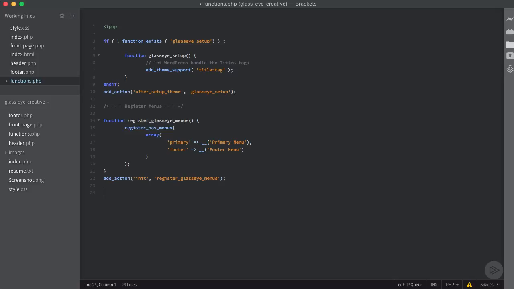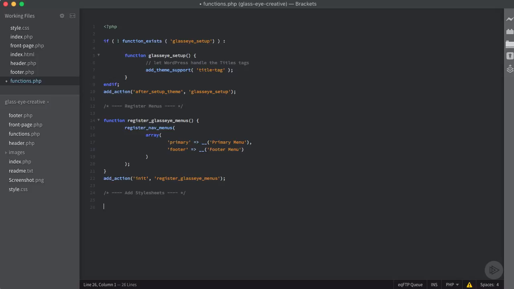So we have our menus in, and I want to add one more thing to our functions.php. I'm going to hit Control-C here and just paste it here so we can just change that out. And now what I want to do is I want to add our style sheets. So I'm going to say add style sheets.